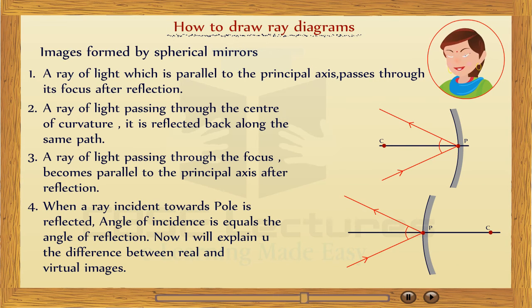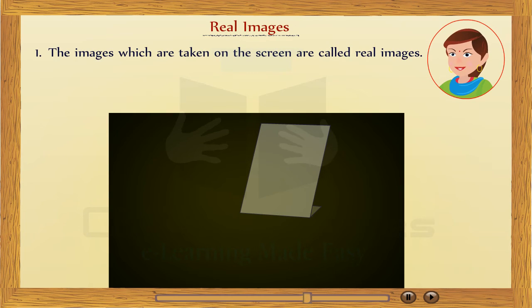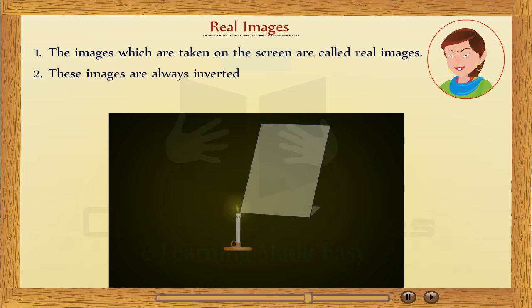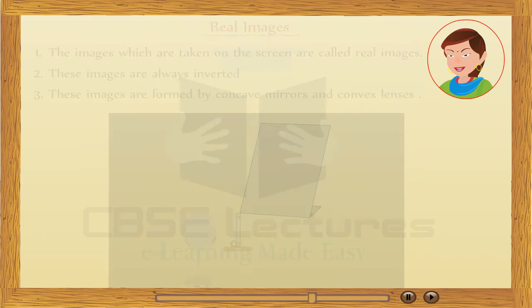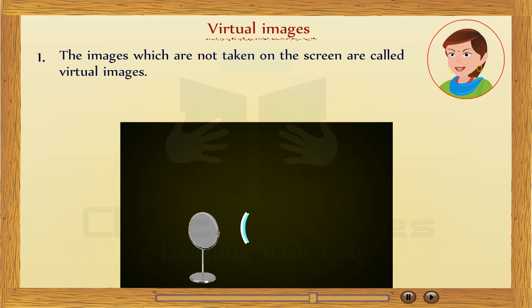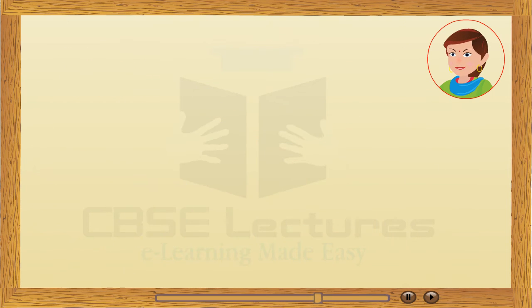Now I will explain the difference between real and virtual images. Real image: the images which can be taken on the screen are called real images. These images are always inverted. These images are formed by the concave mirror and convex lens. Virtual image: the images which cannot be taken on the screen are called virtual images. These images are always erect. These images are formed by the convex mirror and concave lens.